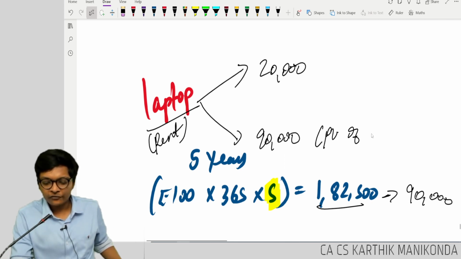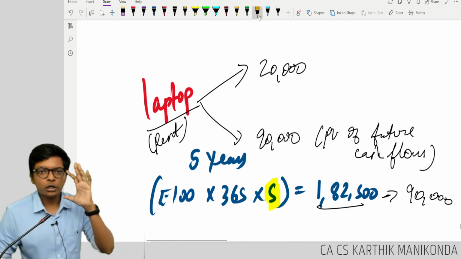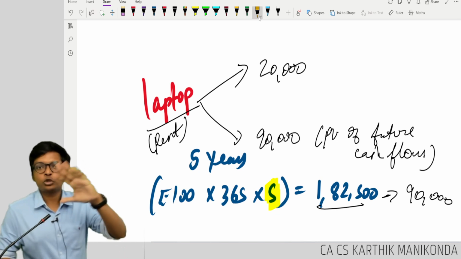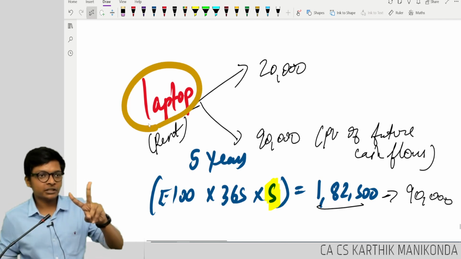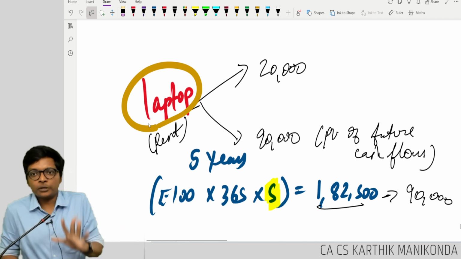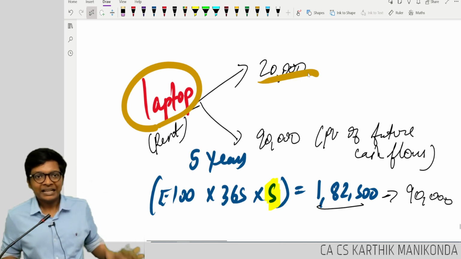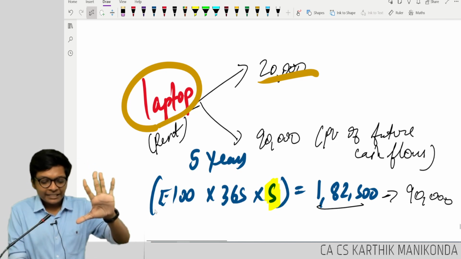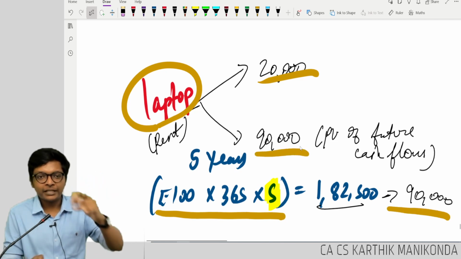Present value of future cash flows. Now I'm asking you a common sense question. You are a businessman. Assume you are not a student for now. You have a laptop and two options: either sell the laptop now and earn 20,000, or keep the laptop for 5 years and generate a present value of cash flow of 90,000. What will you choose?